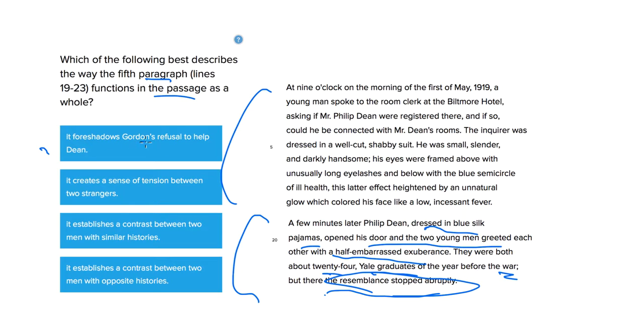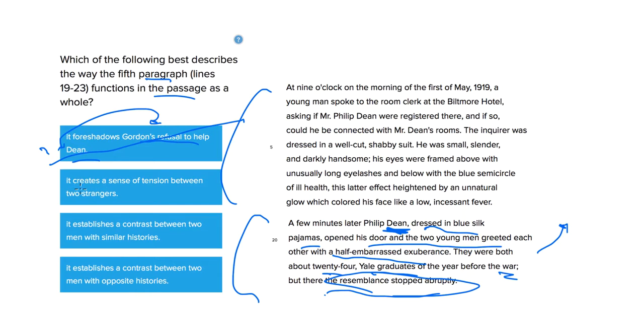Does it foreshadow Gordon's refusal to help Dean? Well, if we're thinking here about Dean not helping Gordon, Dean's the one that had more money, and whether or not this would foreshadow that, it's very hard. I don't see anything here that shows that he's being selfish or withdrawing money in any way. We also have mixed up the names here. Gordon is the one that's asking for help, not Dean. So this one just doesn't make any sense.